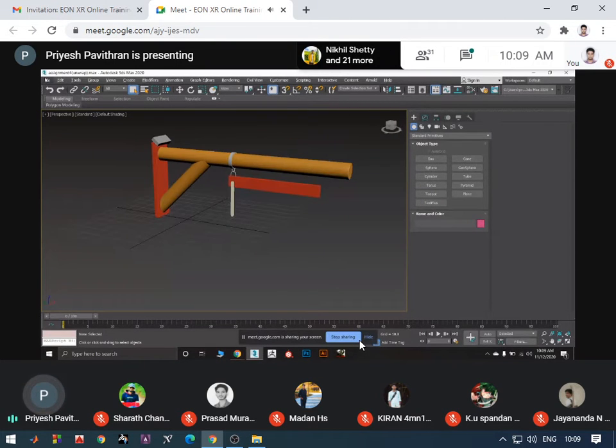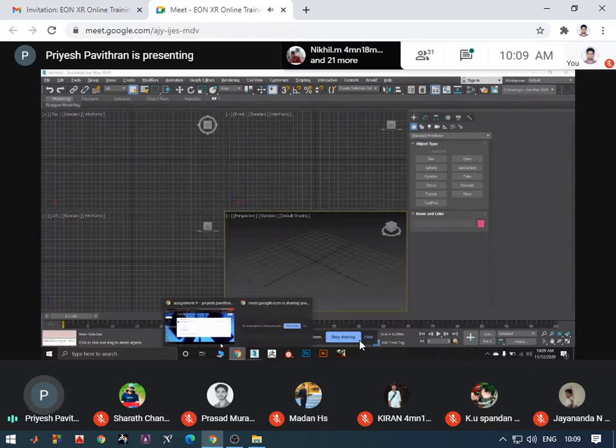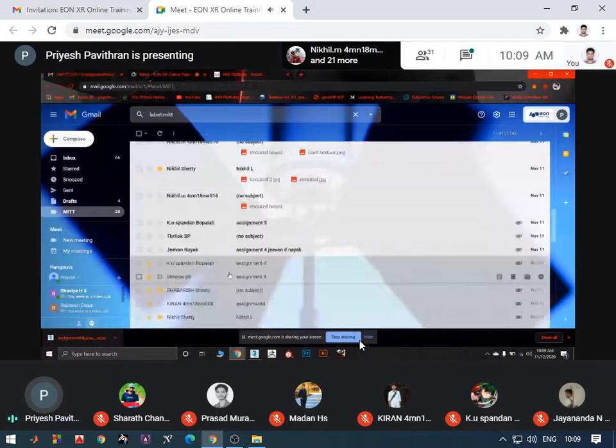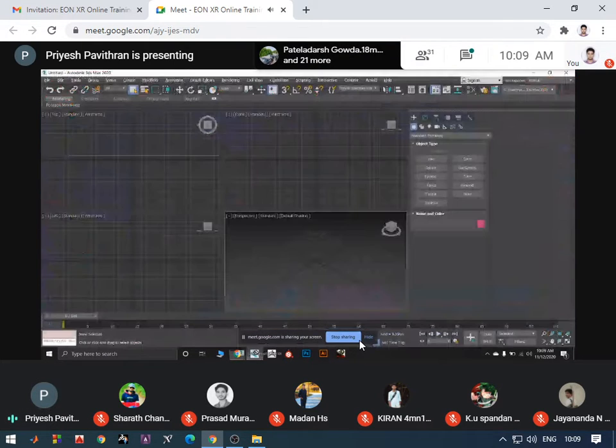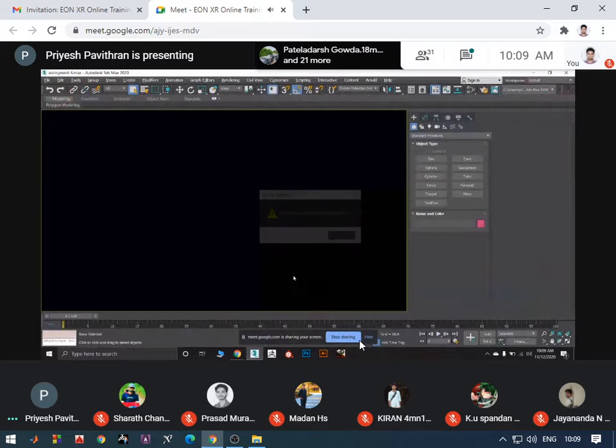This is, I think, yesterday's assignment, I guess. I'm not gonna validate that. Now, November 11, Jeevan Nayak, assignment 4, it says. Let's see if you have textured it or not.